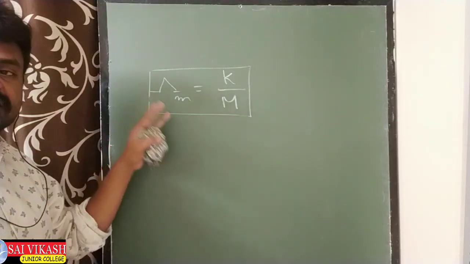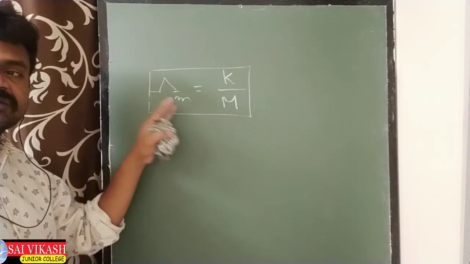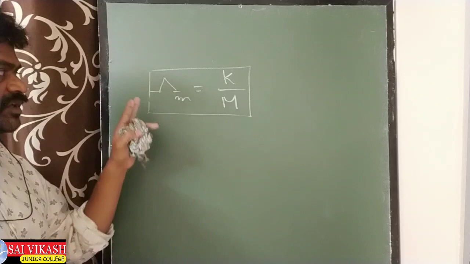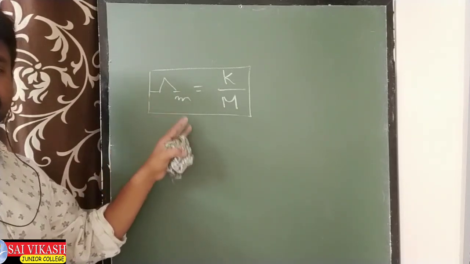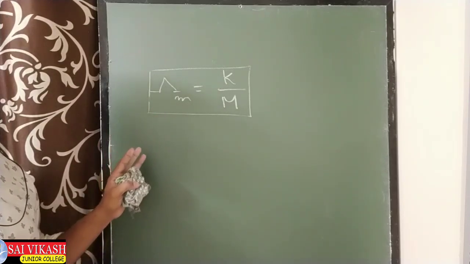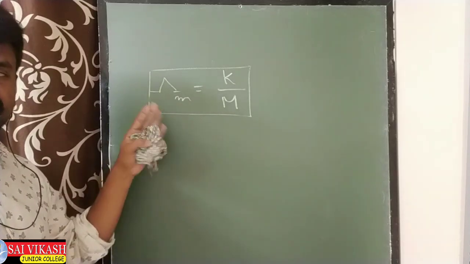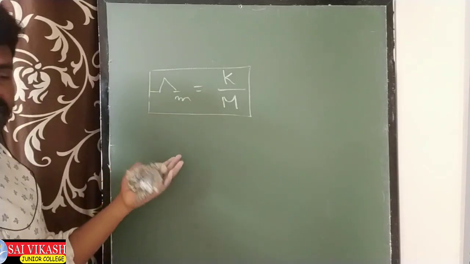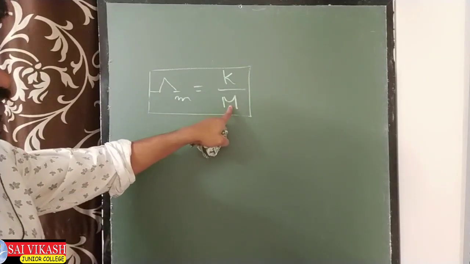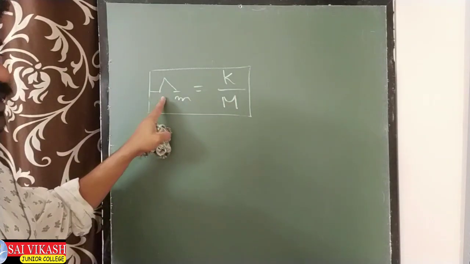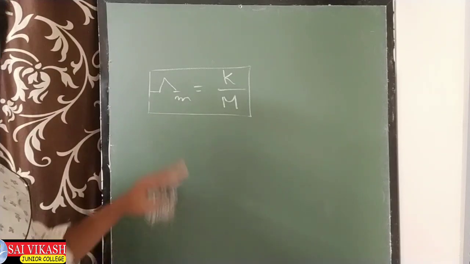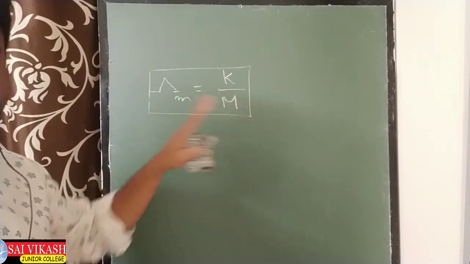K means conductivity. Lambda m is molar conductivity. So both change with the dilution or with the concentration. How, I'll tell you. Here molarity means concentration. With an increase in concentration, lambda m will decrease. How this happens, I will tell you in the next class.